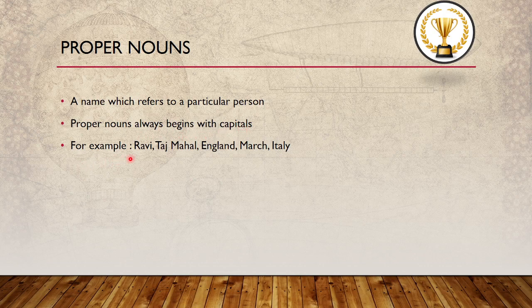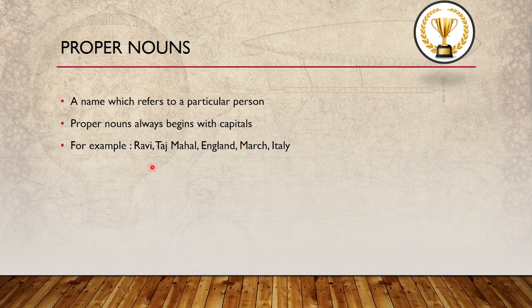For example, Ravi, Taj Mahal, England, March, Italy. You can see all these words start with a capital letter. So proper nouns means a specific naming word, referring to a particular person. To denote proper nouns, we always begin those naming words with a capital letter.